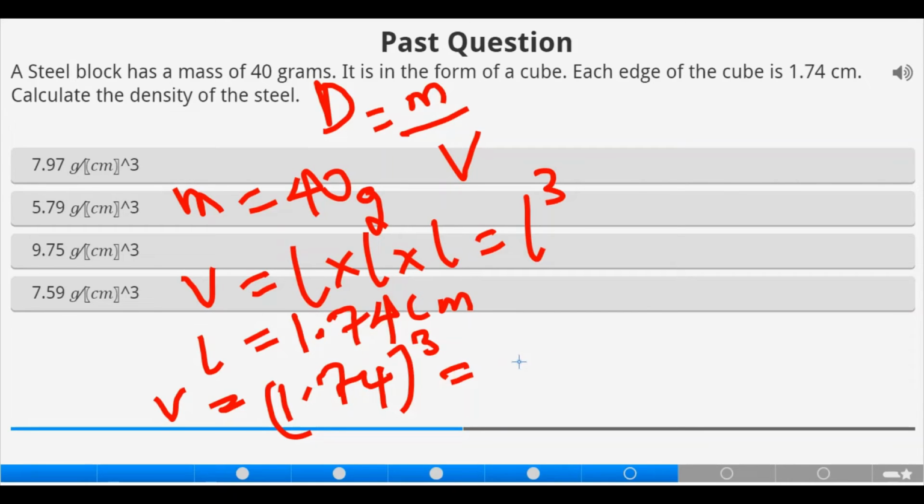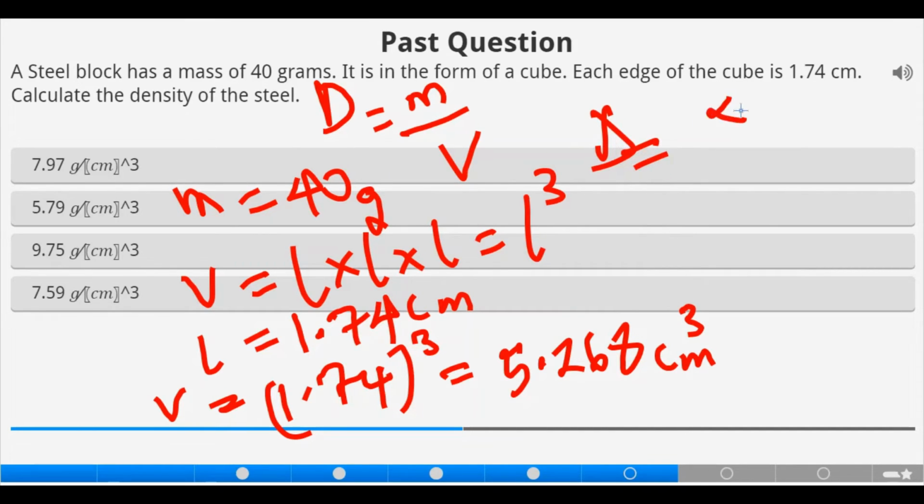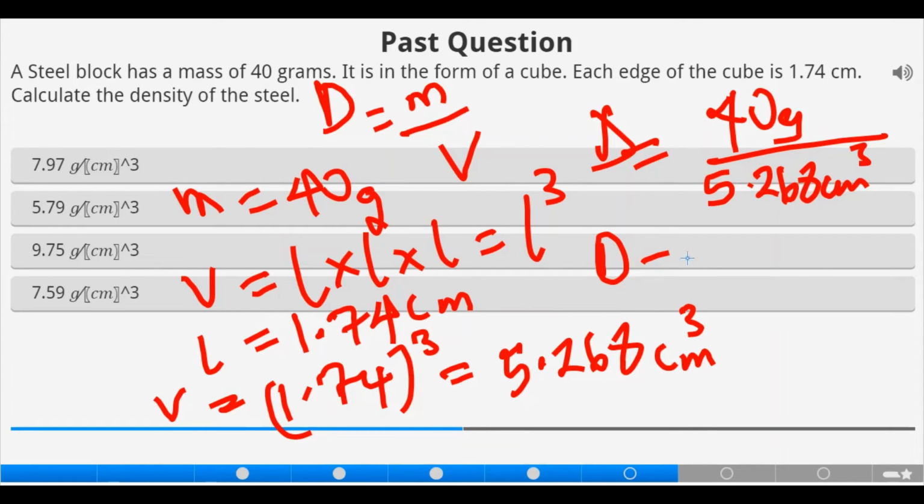We have 5.268 centimeter also raised to power 3. That's cubic centimeter. So density now will be 40 gram divided by 5.268 cubic centimeter. Density is equivalent to 7.59 gram per cubic centimeter.